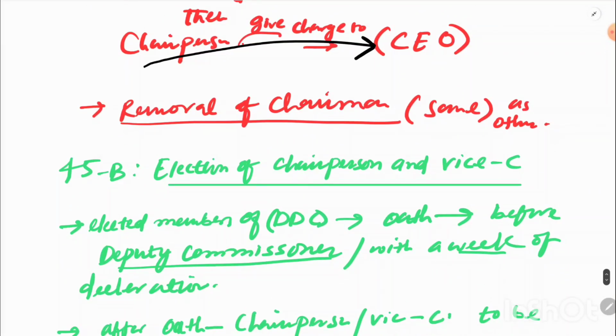Okay, how will the chairperson or the vice chairperson be removed? It will be on similar grounds, okay? For example, there has to be a motion of no confidence passed against him, and there should be at least a 2/3 majority favoring this motion, okay, then he shall be removed, okay.